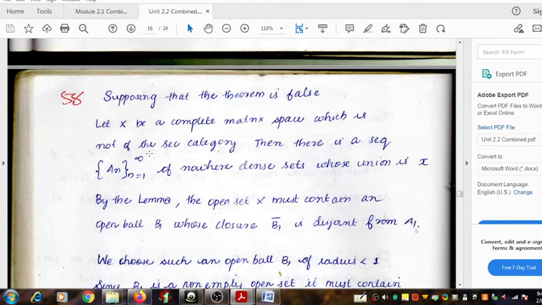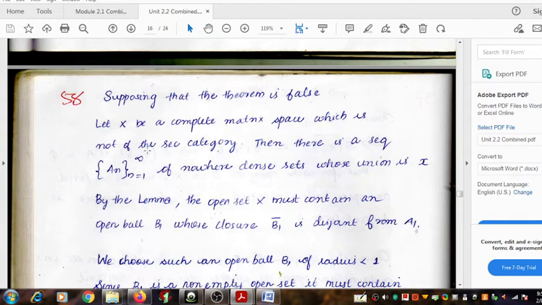The completeness property, we will use that after a few steps. Now we will consider the set X as the metric space. It's complete also. The metric space X is of the first category.